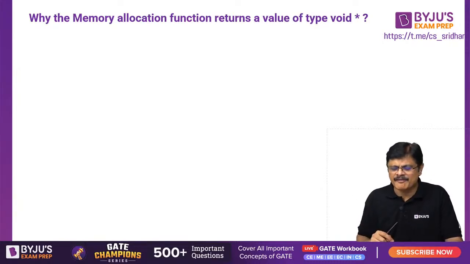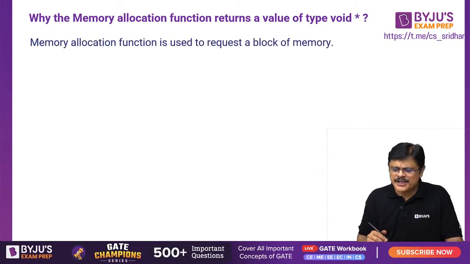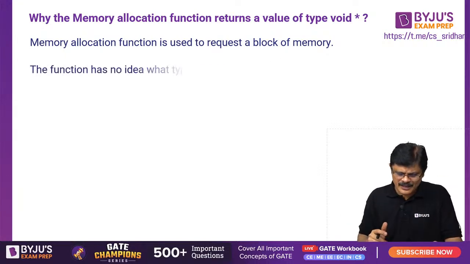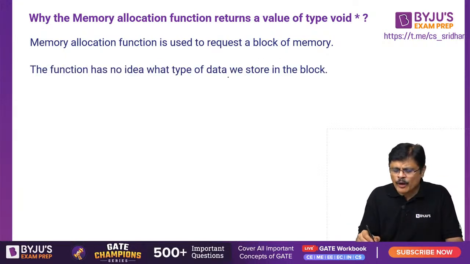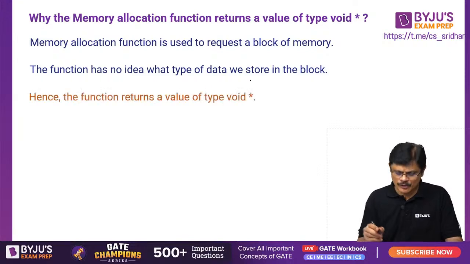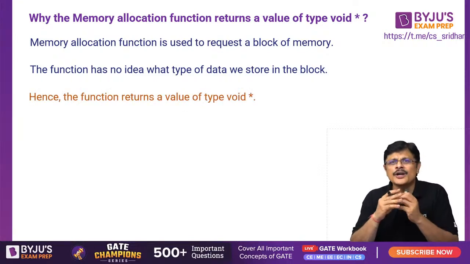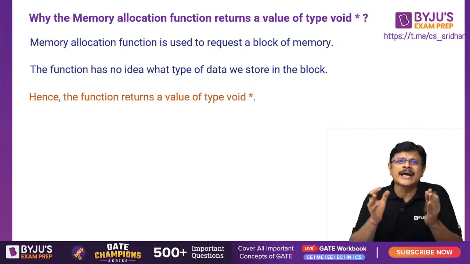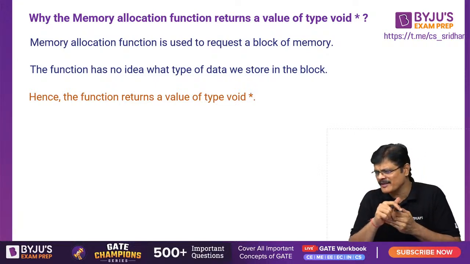Why does the memory allocation function return a value of type void star? The memory allocation function is used to request a block of memory. The function has no idea what type of data we store in that particular block. Whether you are going to store integer type or float type or character type, it does not know. Therefore, the function returns a void pointer. So if you are storing integer type, you have to typecast to an integer pointer there, my dear friends.